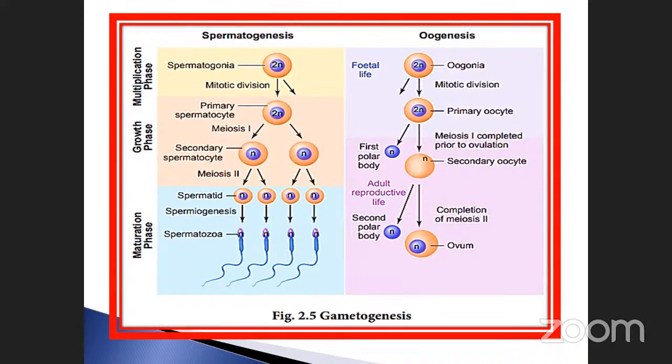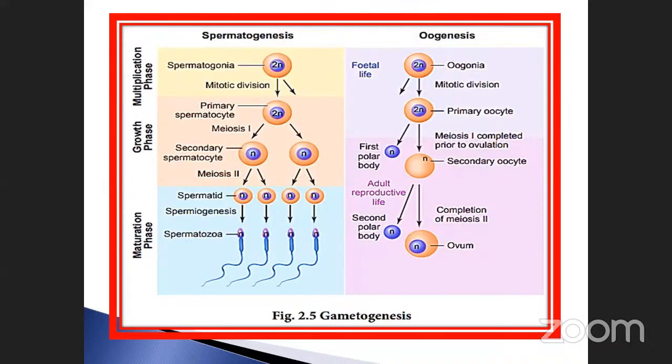The multiplication phase takes place in the spermatogonia by mitotic divisions. It is diploid in nature, undergoes mitotic division, and produces the primary spermatocytes. After the formation of spermatocytes comes the second phase, the growth phase, which includes meiosis 1 and meiosis 2. The first is mitotic division and the second is meiosis. The third one is spermiogenesis, which is the maturation phase.